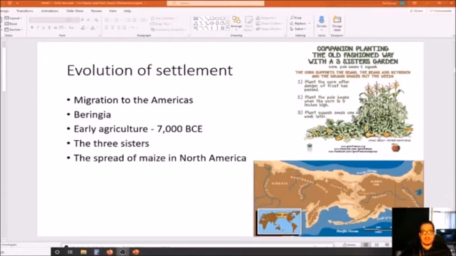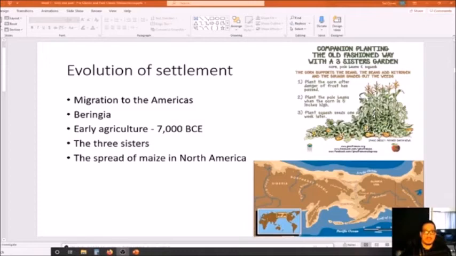It takes place in the Tehuacan Valley in Mexico. We actually have more recent evidence that says that corn domestication took place around 7000 BCE in the Balsas River Valley, and so that's pushing the date back.